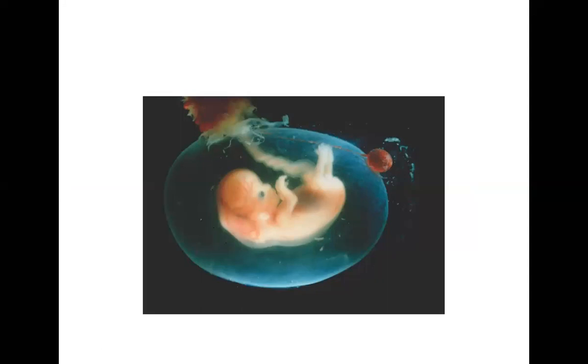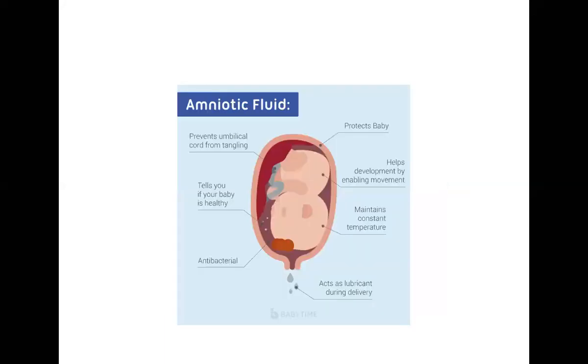It is formed from the urine passed by the fetus and whatever excretion comes from the inside of the uterus or endometrium, and it forms the amniotic fluid. This amniotic fluid has functions during the pregnancy and also during the delivery.